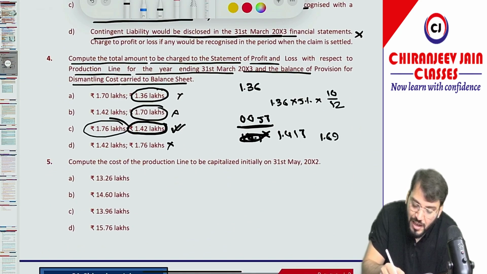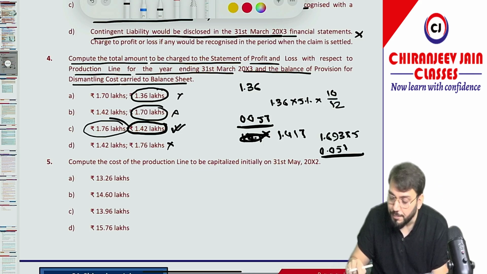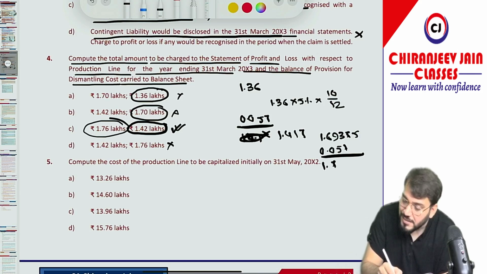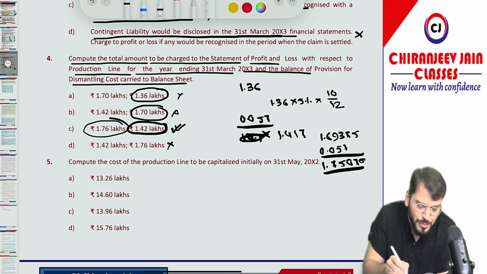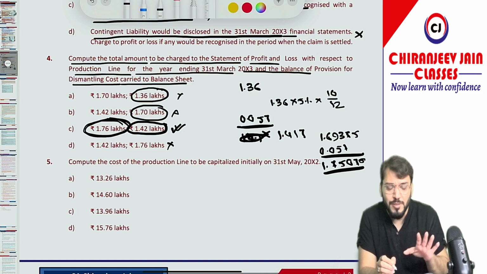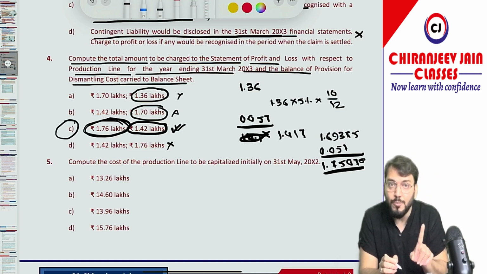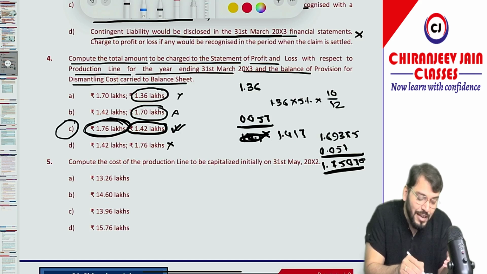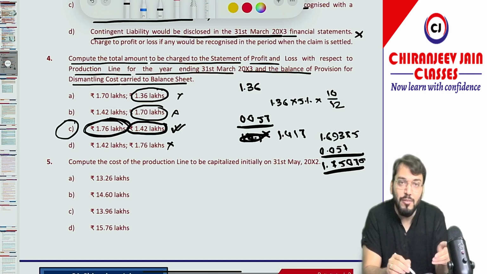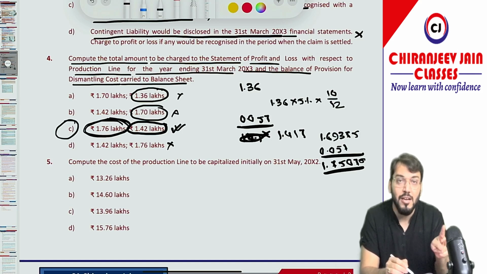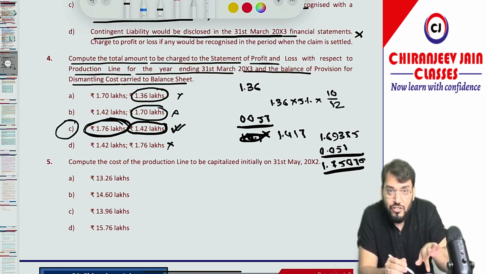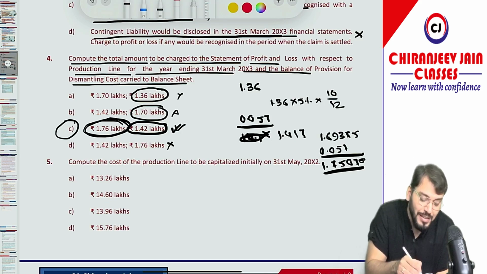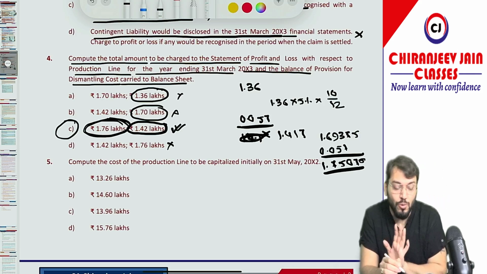So 1.69375 plus 0.057, add this, and it is coming 1.75075. So approximately you can say 1.76. So option C is the correct option. Understood? However, even if you do not calculate 1.76, you can easily calculate 1.42 and save your time. This is the smart work. Out of the two, if you calculate the easier one, you can easily get the answer, provided there is no 1.42 lakhs in the other options.